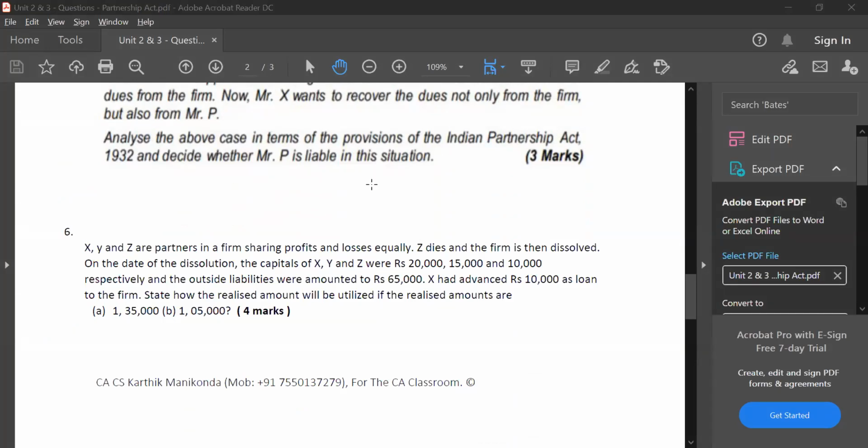I'll read question number 6. X, Y, and Z are partners in a partnership firm sharing profits and losses equally. Z dies and the firm is then dissolved. On the date of dissolution, the capitals of X, Y, and Z were 20,000, 15,000, and 10,000 respectively. The outside liabilities amounted to rupees 65,000. X advanced 10,000 as loan to the firm. Show how the realized amount will be utilized if the realized amount in the two cases is 1,35,000 and 1,05,000. Take a minute, guys. Please solve it. We'll discuss in a minute.